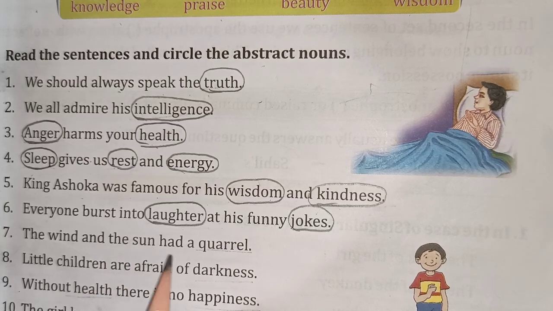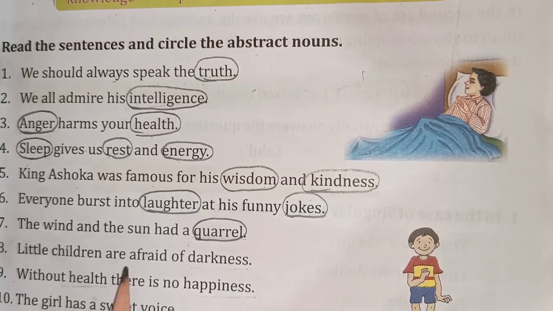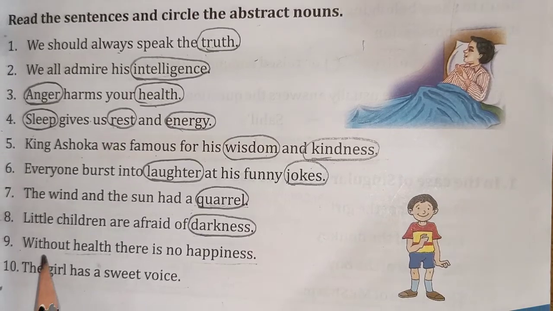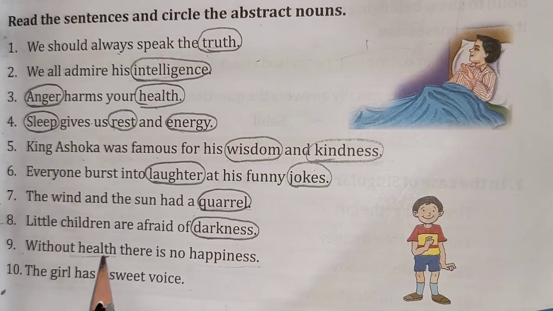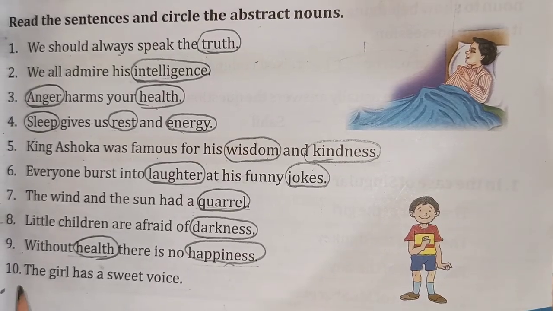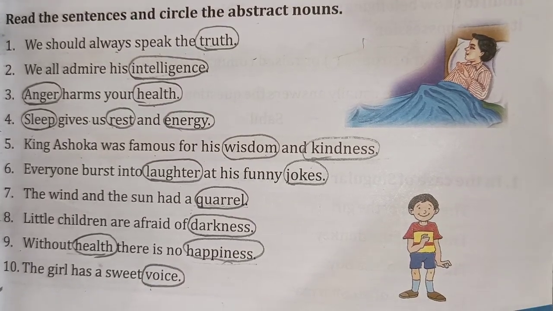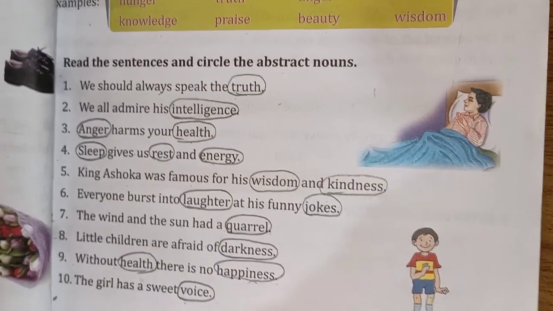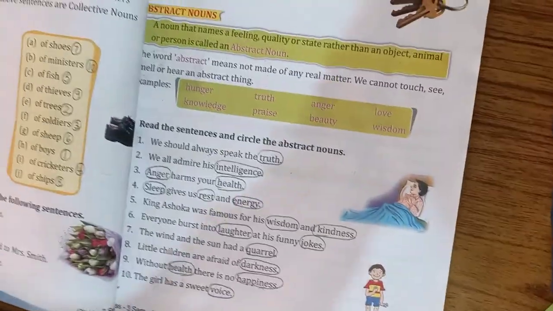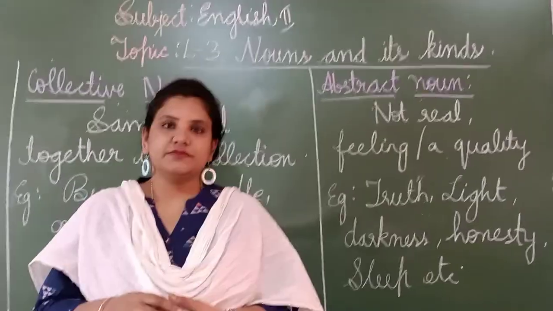The wind and the sun had a quarrel. Quarrel is your abstract noun. Little children were afraid of darkness. Darkness is your abstract noun. Without health, there is no happiness. Here again, health and happiness is your abstract noun. The girl has a sweet voice. Voice is your abstract noun. So this completes, children, your textbook exercises, page 58, 59, 60, 61. This completes your nouns and its kinds.